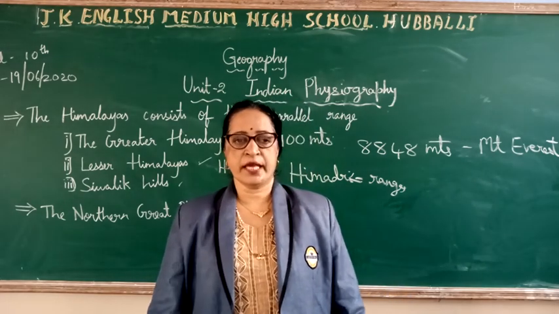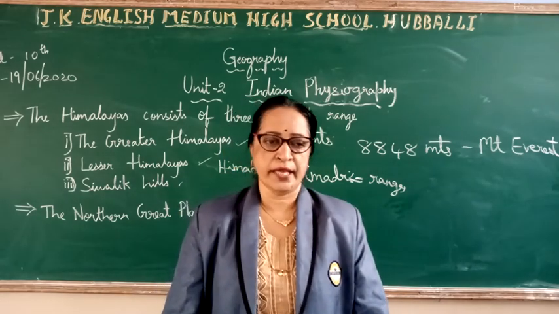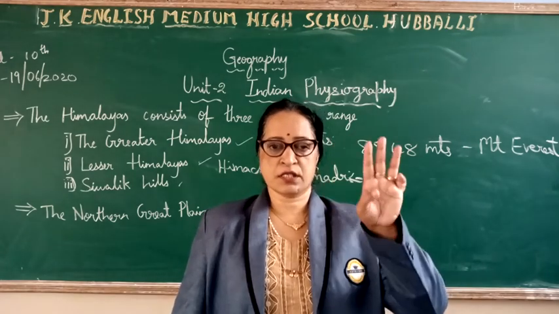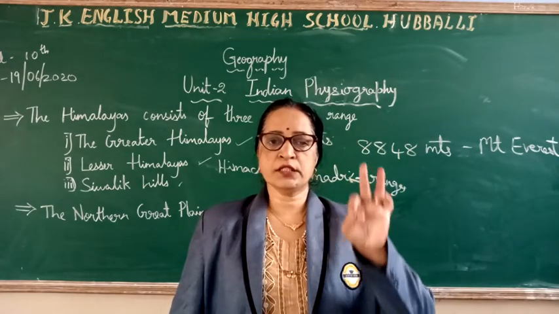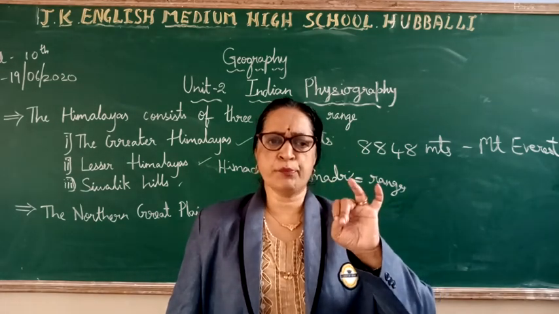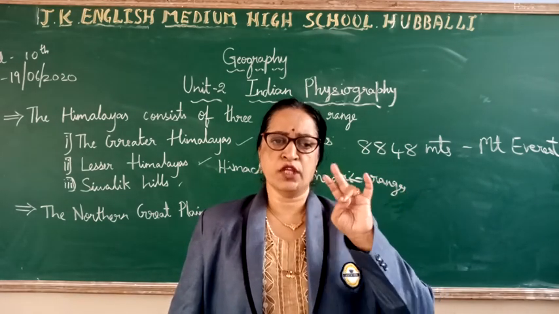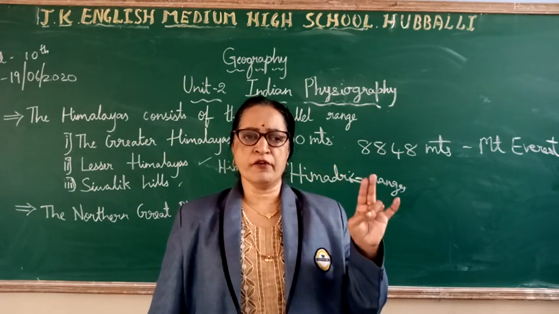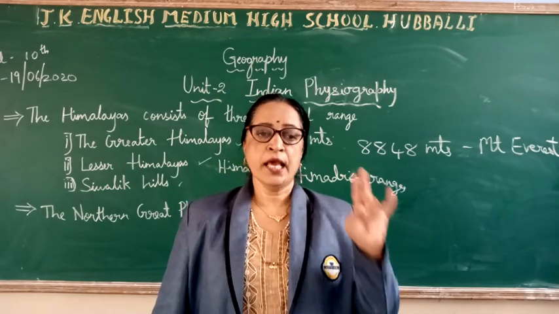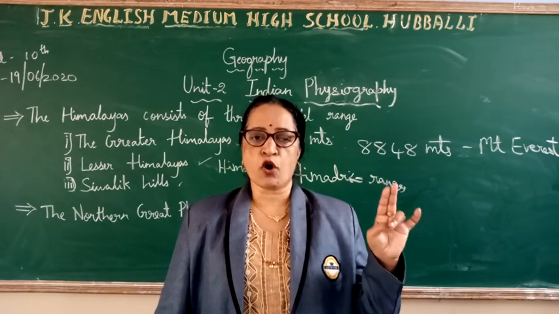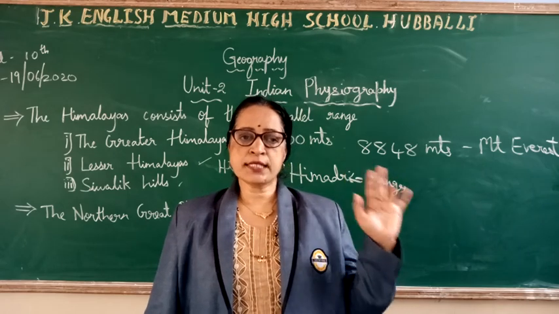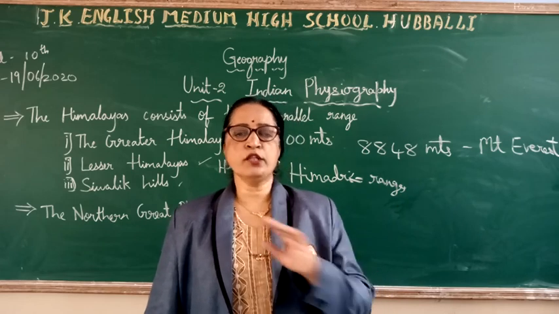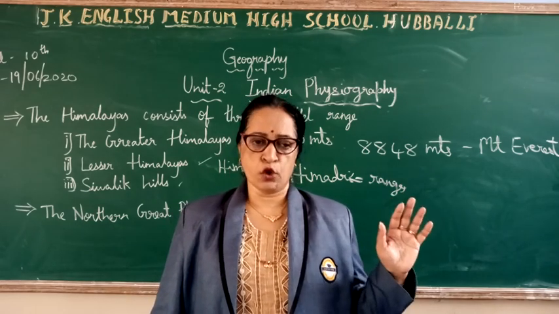I'll repeat once again about the Northern Great Plain. It is formed by the depositional work of the three river systems. What are they? The river Sutlej, the river Brahmaputra and the river Ganga. It is the largest alluvial soil tract in the world, extending from east to west for a length of 2,500 kilometers.